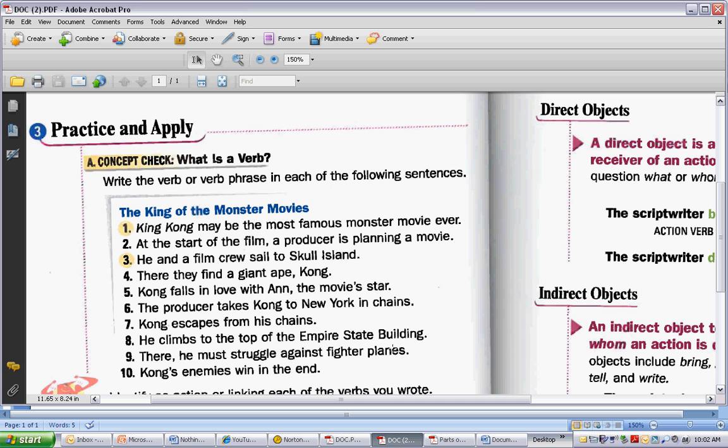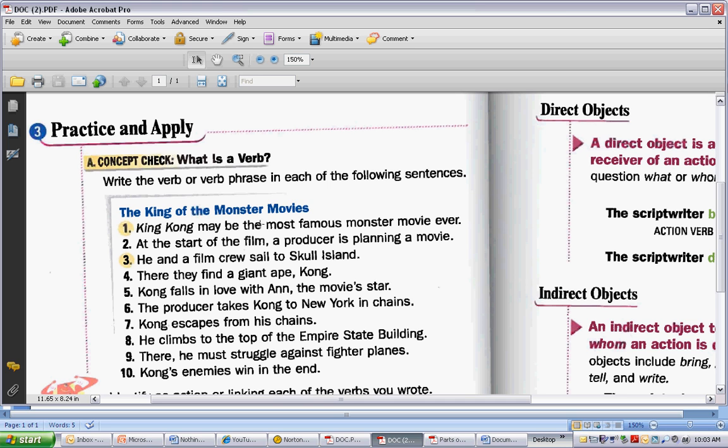Number 1 says, King Kong may be the most famous monster movie ever. Well, I'm looking through and I'm trying to find either what King Kong is doing or what King Kong equals. I know that be is often a form for a linking verb, and I also noticed may, which if I were to look back on page 93, is a common helping verb.